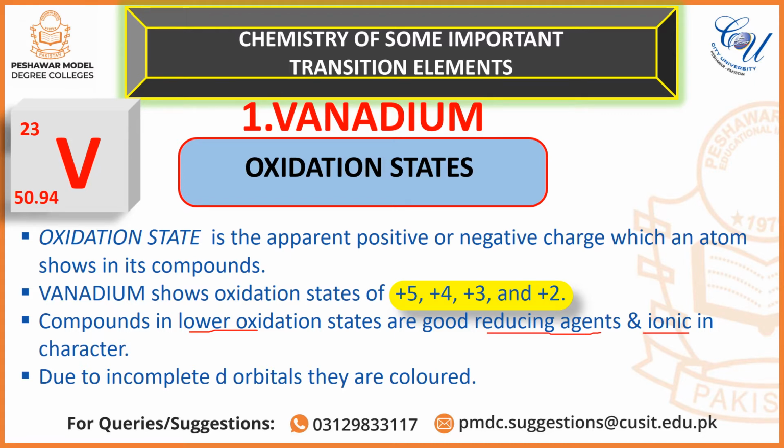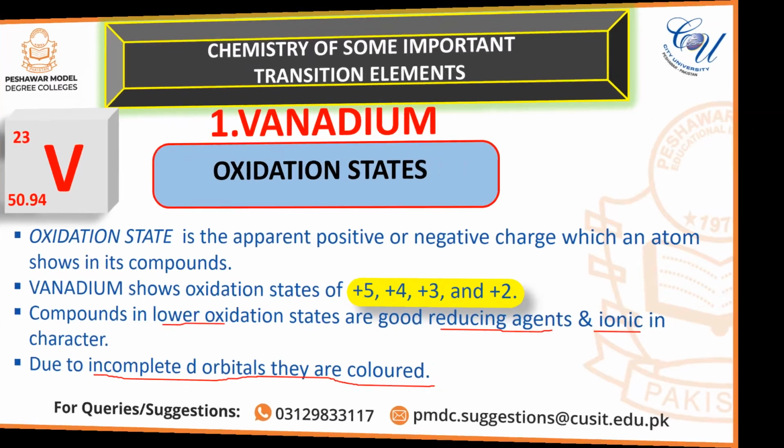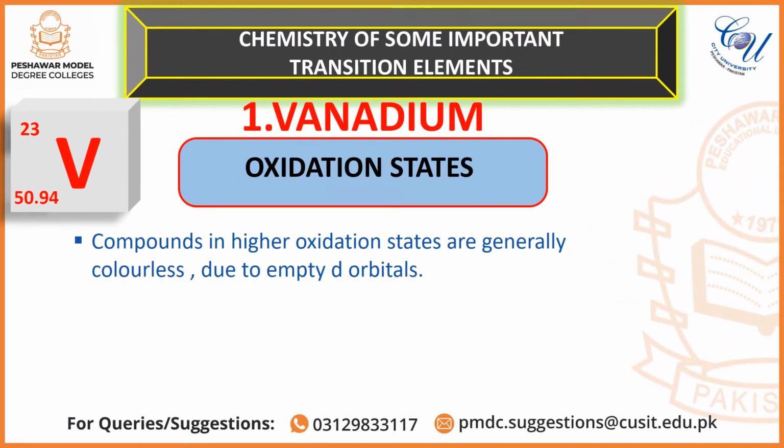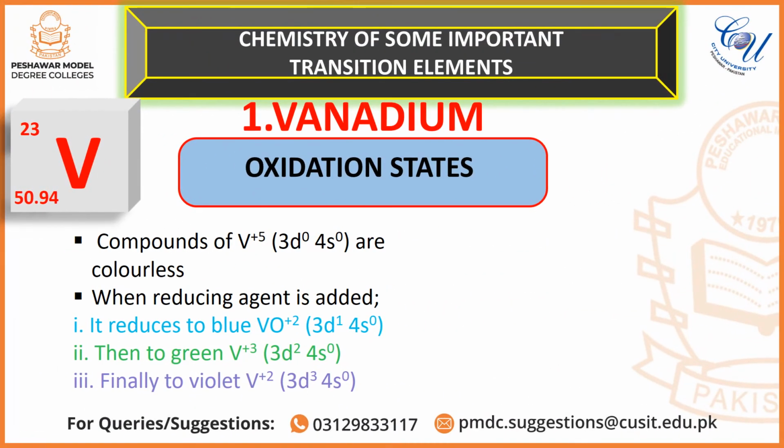And due to the presence of incomplete d orbitals, its compounds are colored. Compounds with higher oxidation states of vanadium are colorless due to empty 3d orbitals. In +5 oxidation state, vanadium compounds are colorless, and the +5 vanadium ion shows 3d0 4s0 electronic configuration.